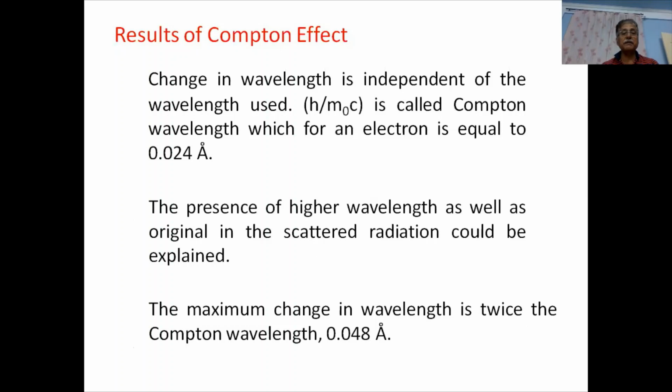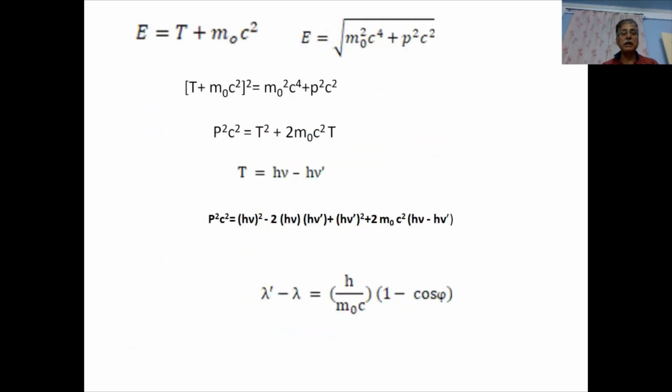Now, you can see from the formula we have seen earlier that if the photon is making collision with the whole atom as such, then the mass m naught should be taken as the mass of the atom as a whole. In that case, this mass is many times greater than the mass of the electron, and therefore this change in wavelength will become negligible.